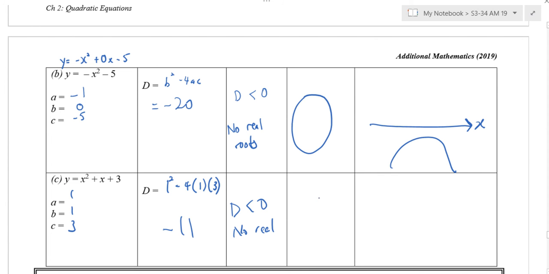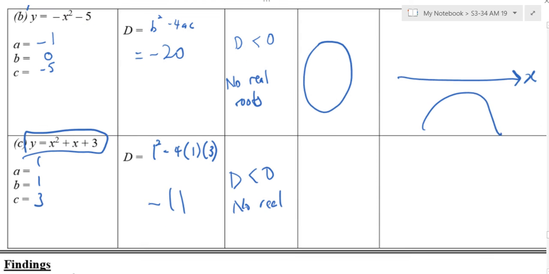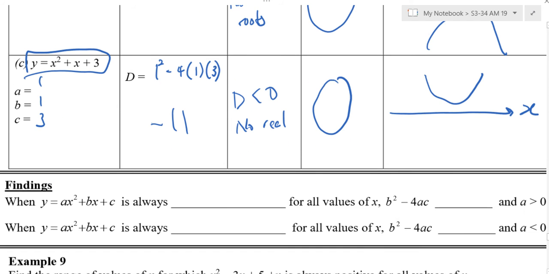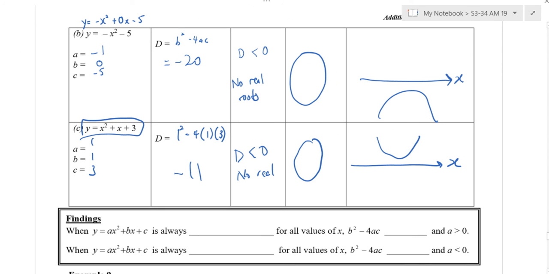Negative 11. x is 1. x is 1, no. a is 1. Where got x? b is 1 what? Okay, so no real root. Can you help me with the graph? U or N? U. Do you see that? Yes. Okay. So based on these two, can you put a star?